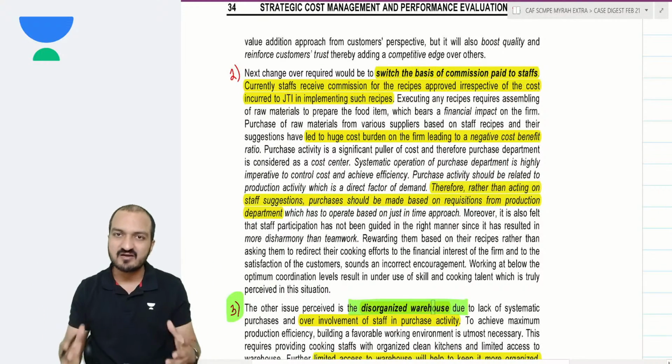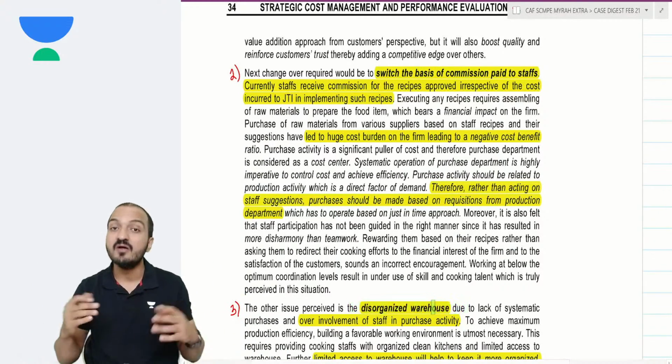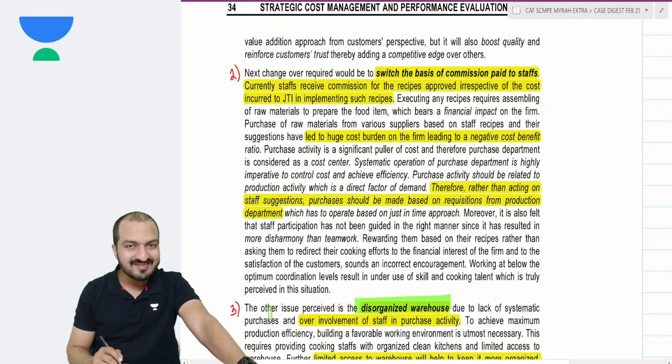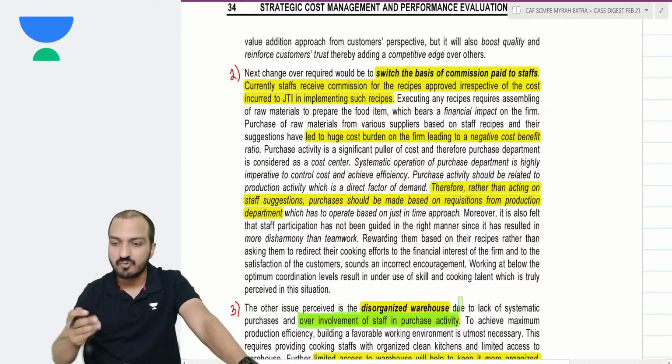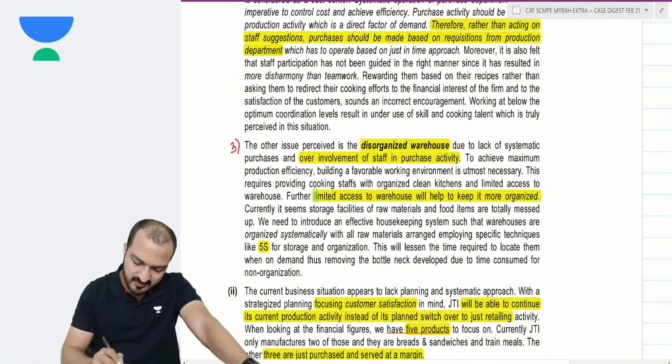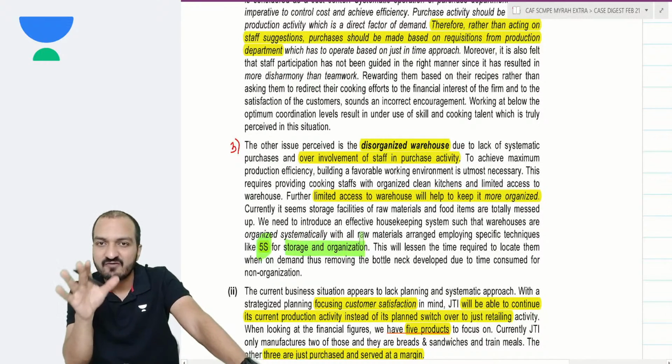And the third problem in this company is a disorganized warehouse. There is so much clutter inside the warehouse that things are not very easy to find. Things are not even getting maintained properly. The reason behind that disorganized warehouse is over-involvement of staff in purchase activity. Everybody is purchasing materials because everybody is making recipes. So there has to be limited access to the warehouse, which will keep it in a more organized form. You can also suggest 5S for storage and organization of the warehouse. You know that 5S. So you can suggest the 5S model for getting the warehouse more organized.